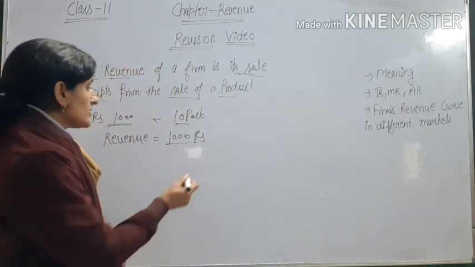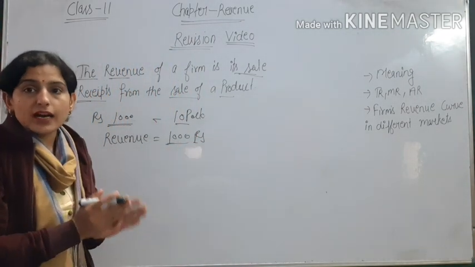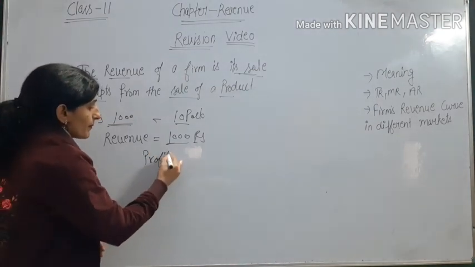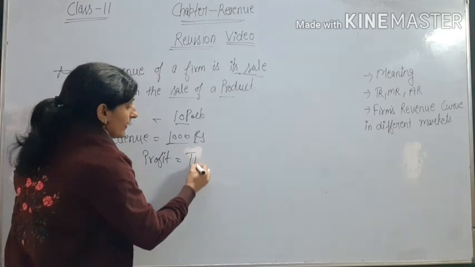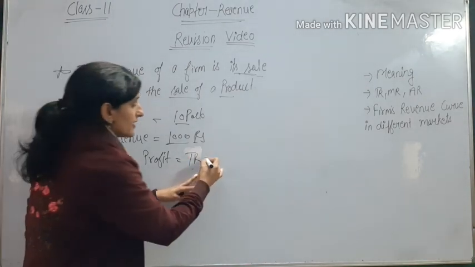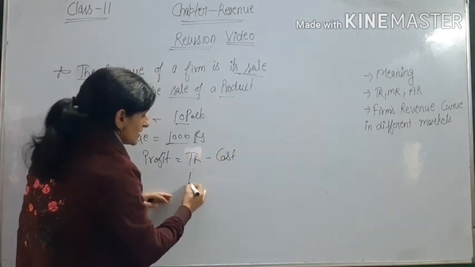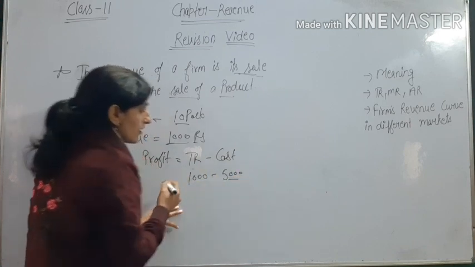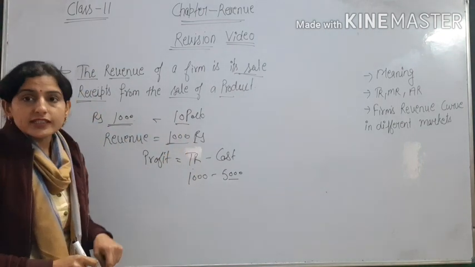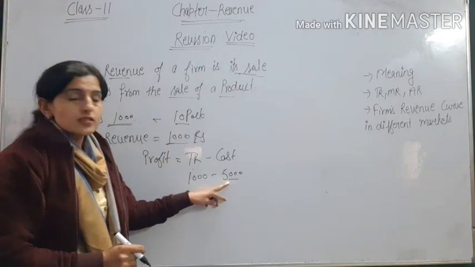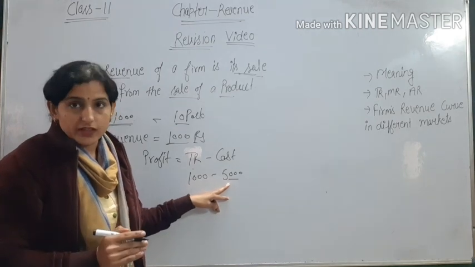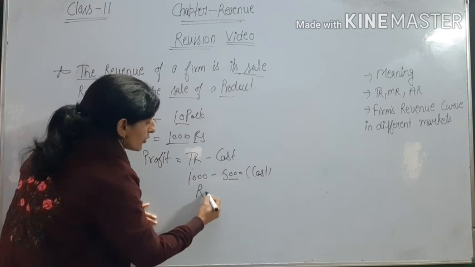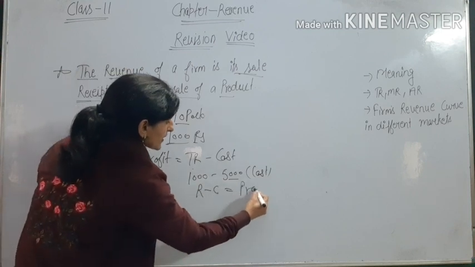Okay, revenue is the total money receipts that a firm earns by selling its product, and profit means the total revenue that we get minus cost. 1000 rupees is our total revenue and 500 is our cost. When the firm was manufacturing 10 packets of biscuits, the cost borne by the firm is 500. So 500 is the cost of the firm. So revenue minus cost is equal to profit.